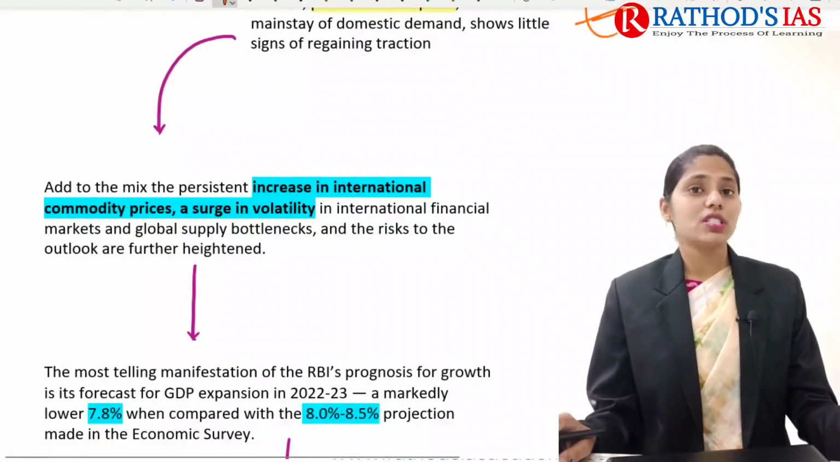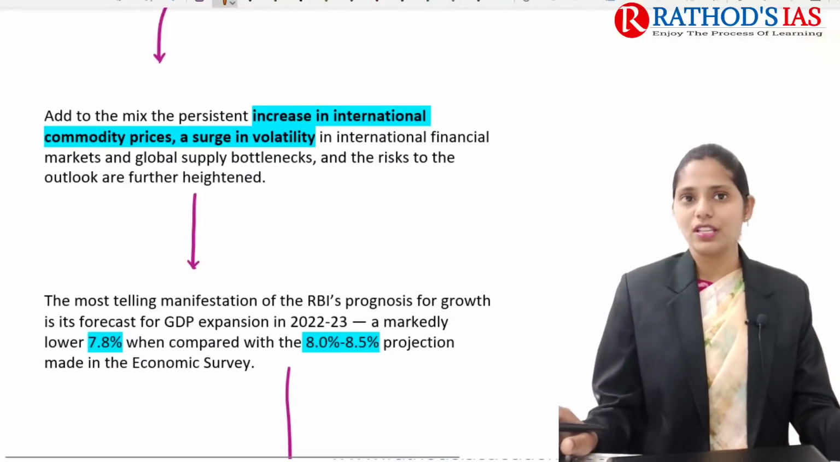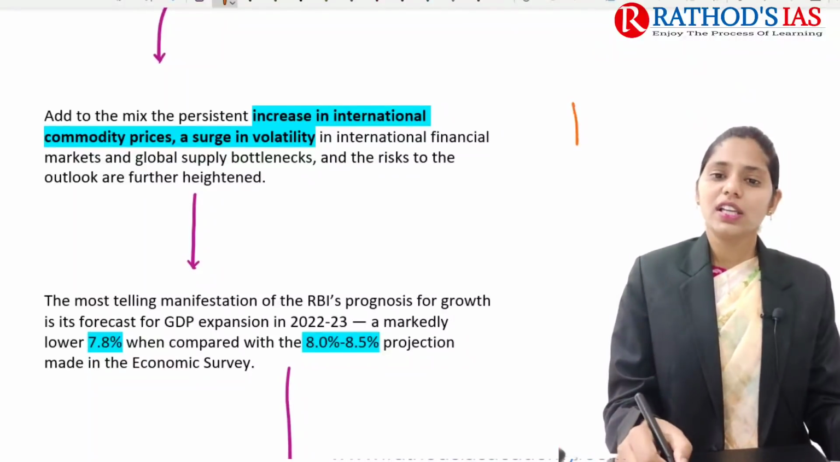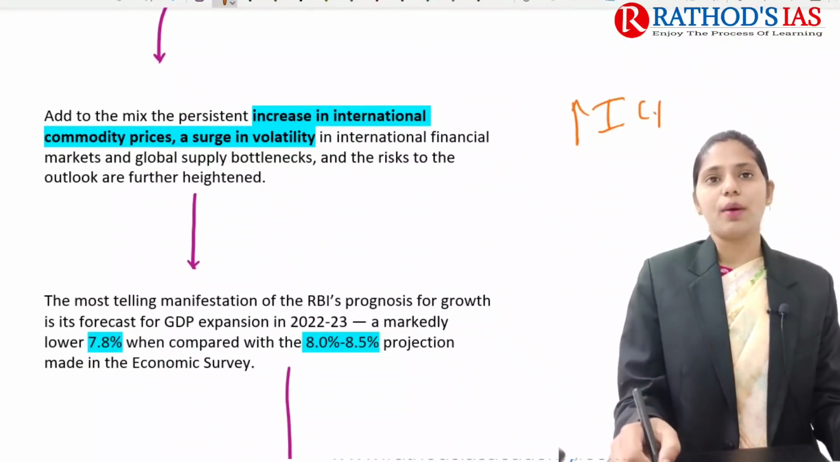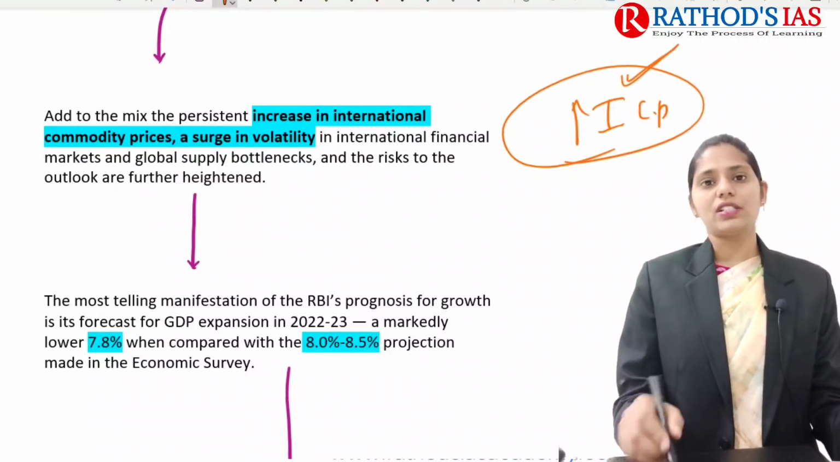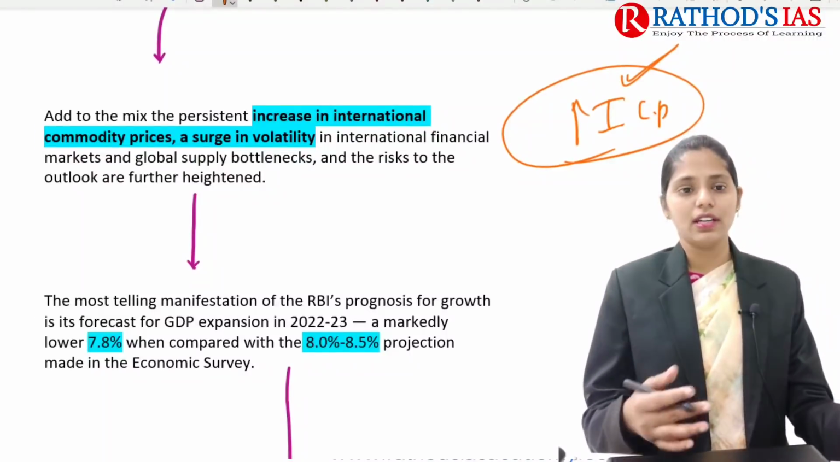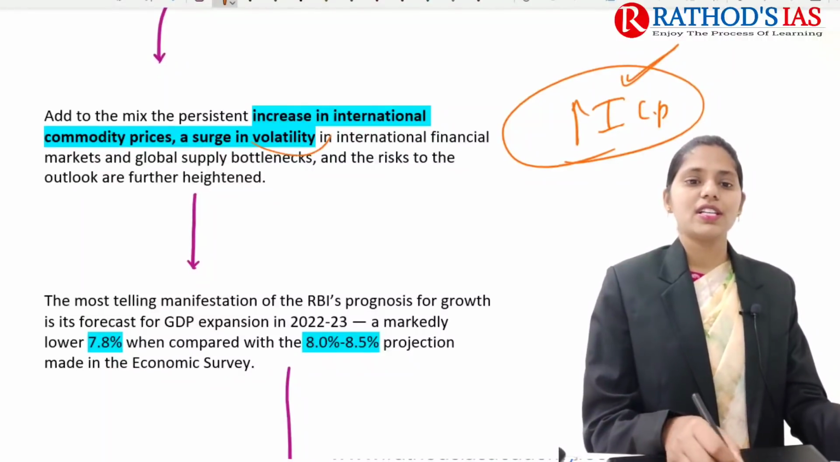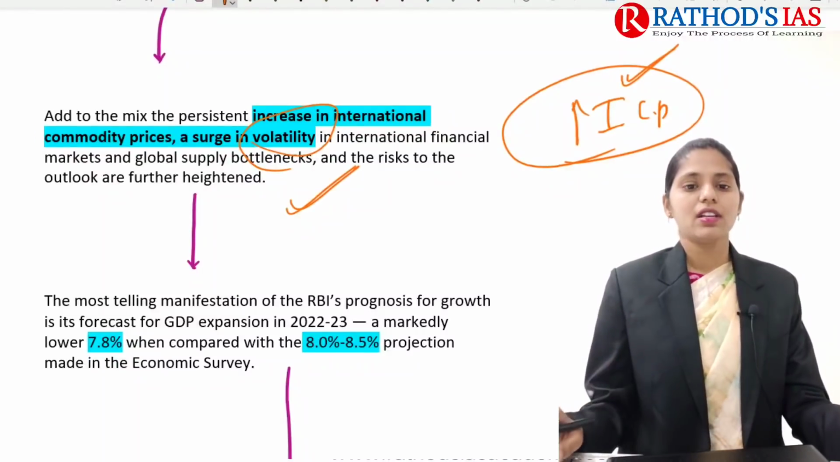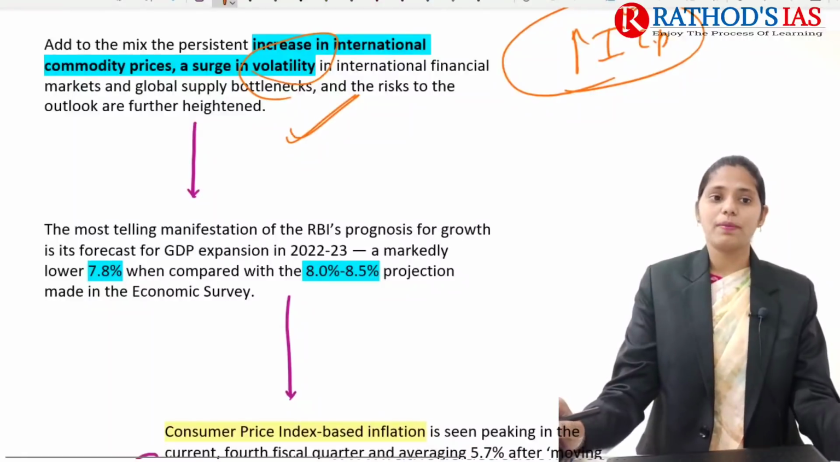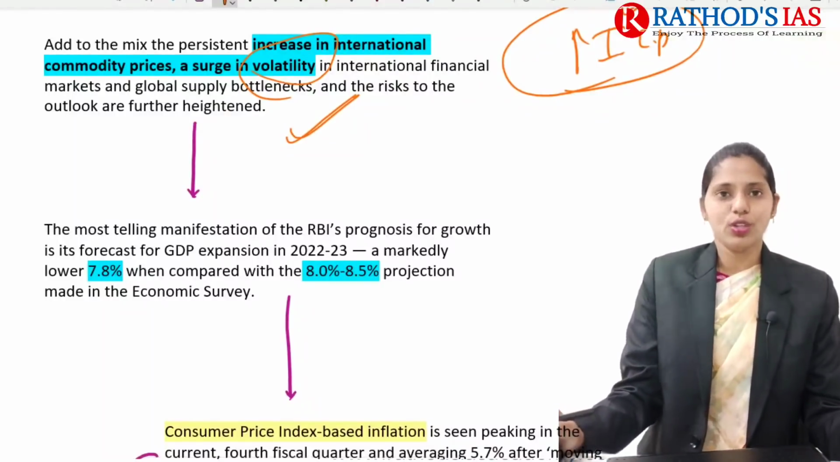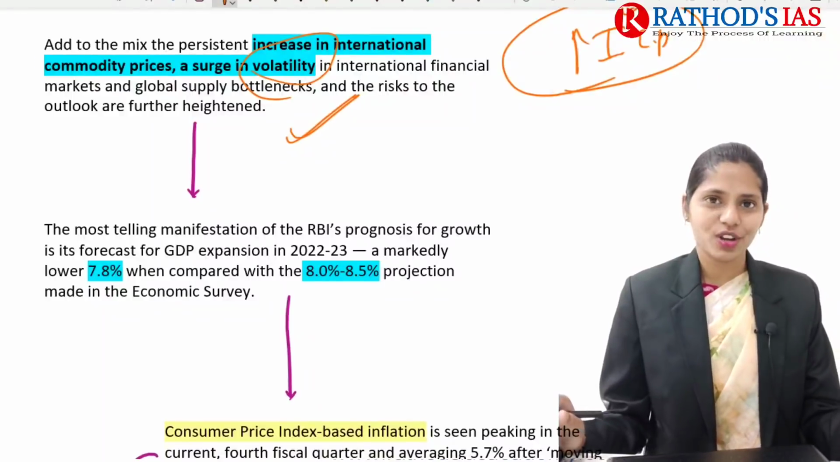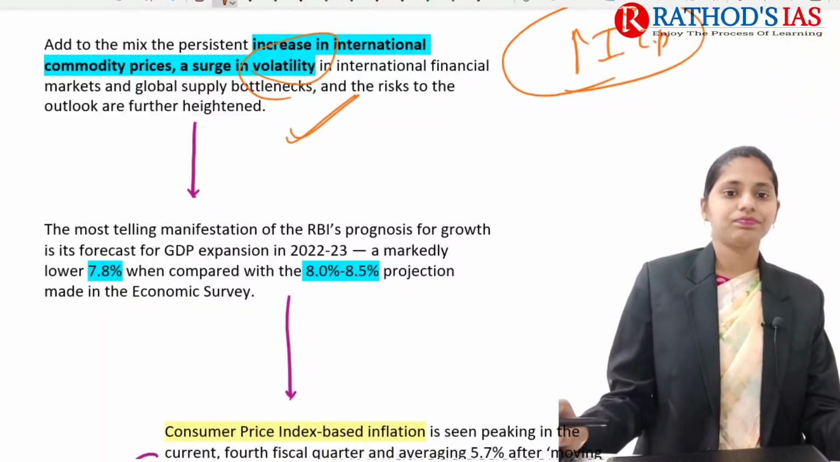Some more important challenges that we are facing: there is an increase in international commodity prices. In the international market commodity prices have increased, and we can see volatility in the markets. There might be an increase in crude oil prices. We don't know whether crude oil will increase or decrease over the next 6 months.